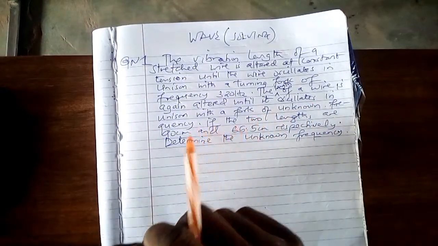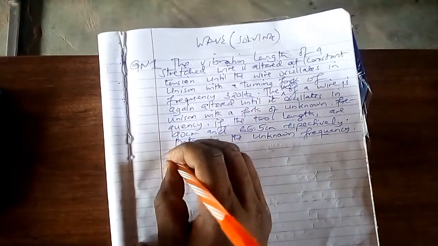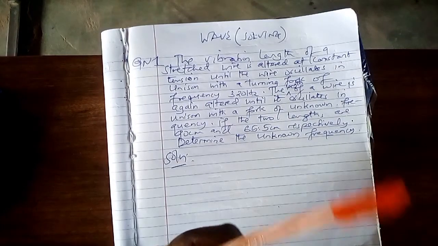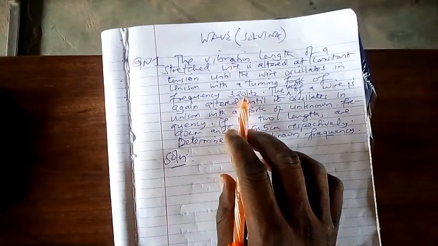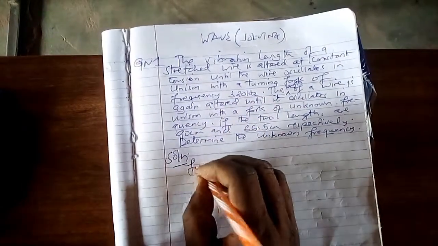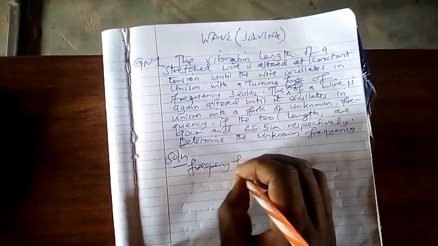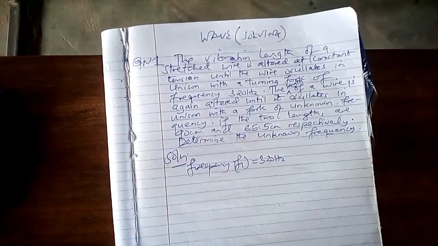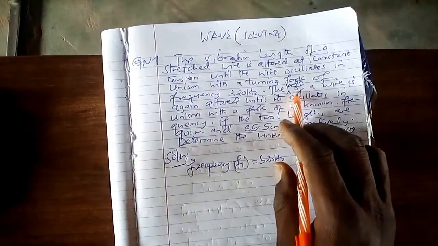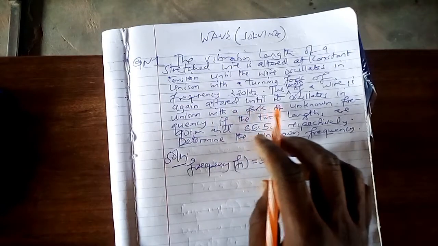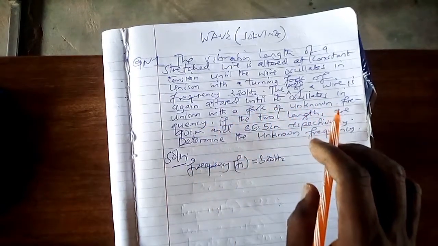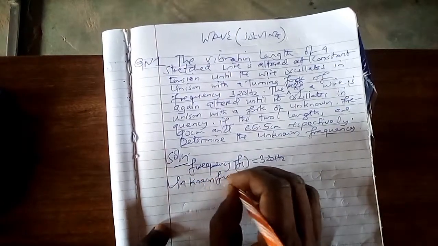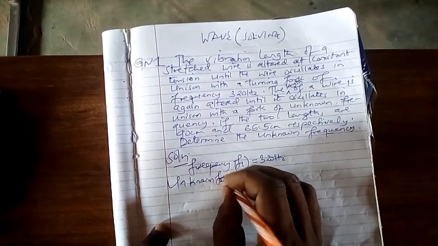First of all, you are supposed to analyze the data given. You are supposed to write the word solution. After writing the word solution, you come to analyze the data given. Our first data we have been given is a known frequency. So we have frequency, we can let it be F1, which is 320 Hz. But the second data is the wire. The length of a wire is again altered until it oscillates in unison with a fork of unknown frequency. So the second data is unknown frequency. If unknown frequency, we can let it be F2.